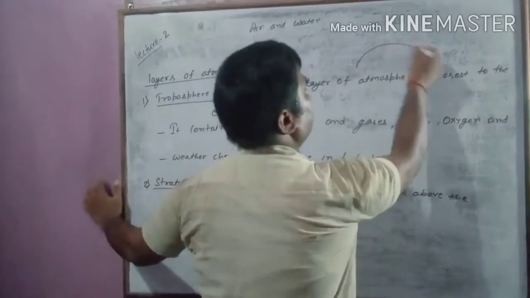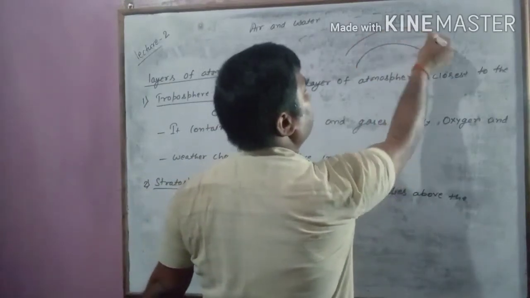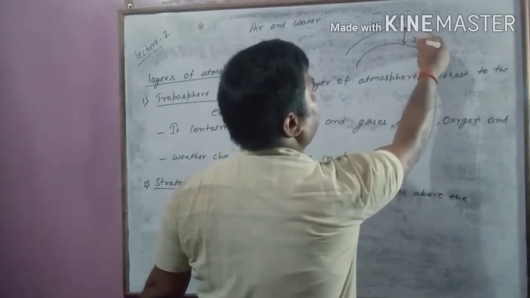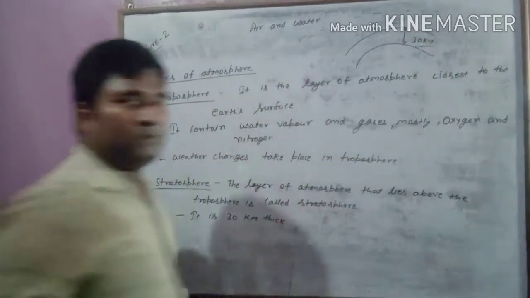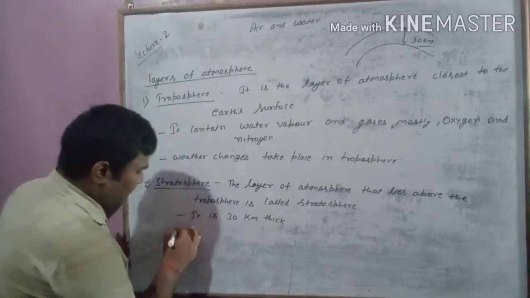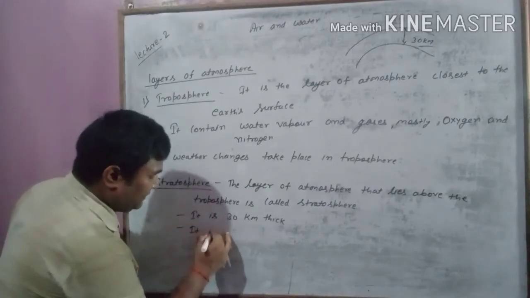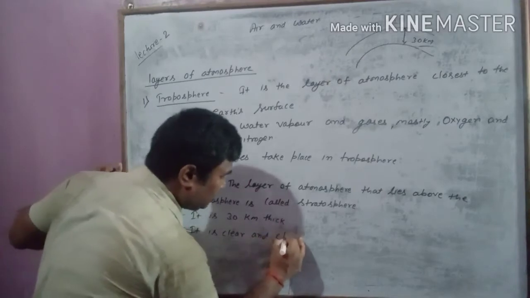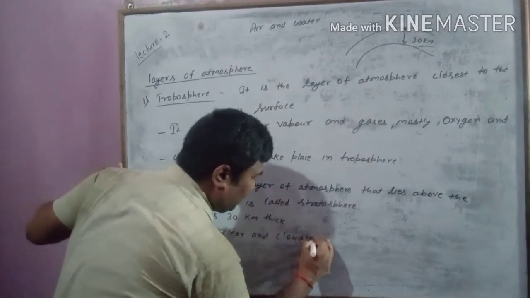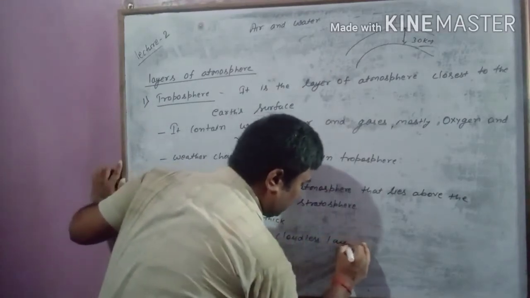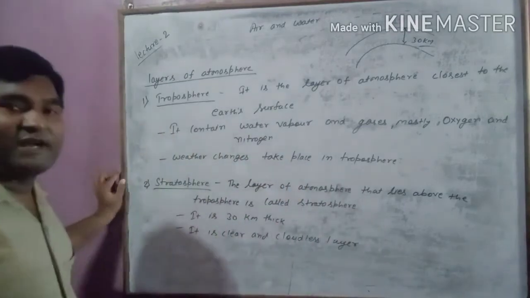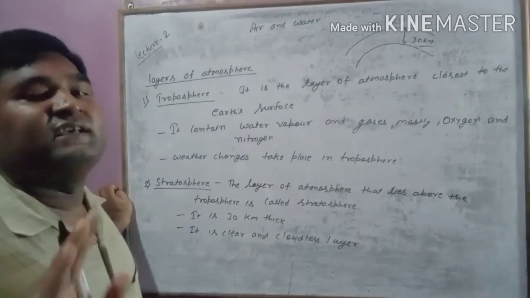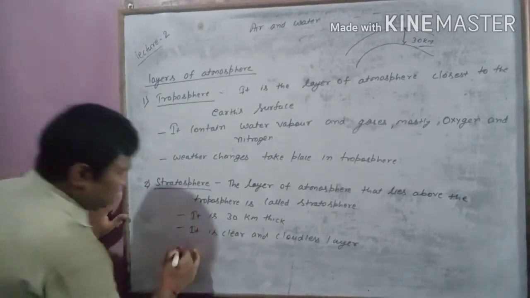What I mean to say, if this is the troposphere, this is the stratosphere. So this thickness is 30 kilometer. Okay, and it is a clear and cloudless layer. So in stratosphere, there is no cloud formation and it is a clear layer.